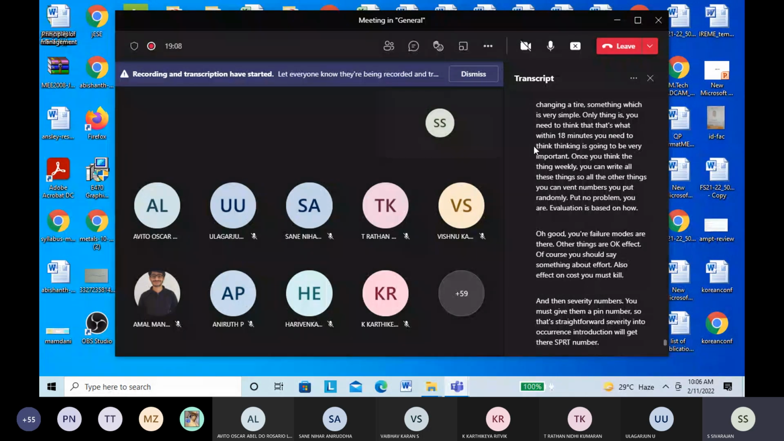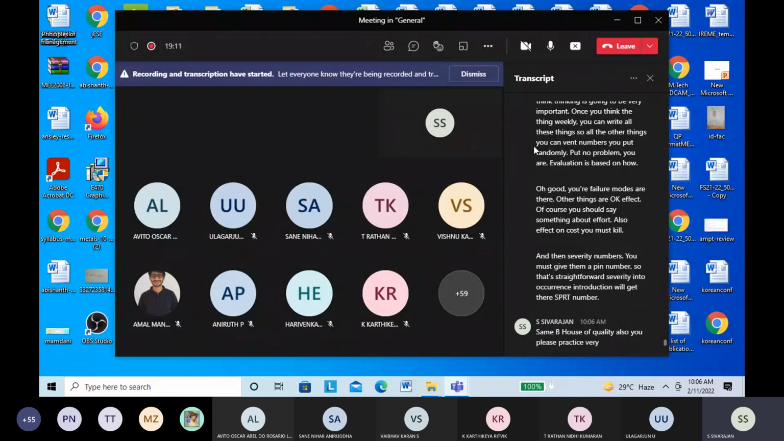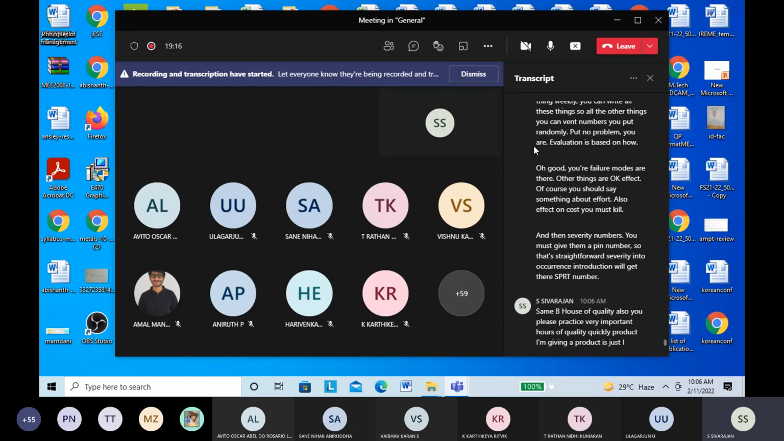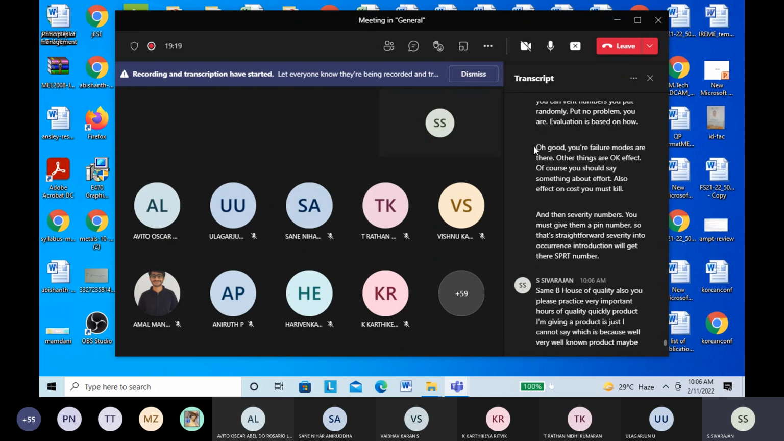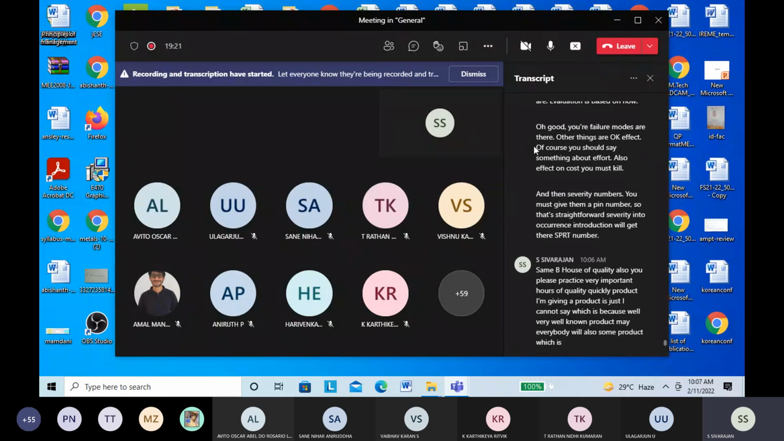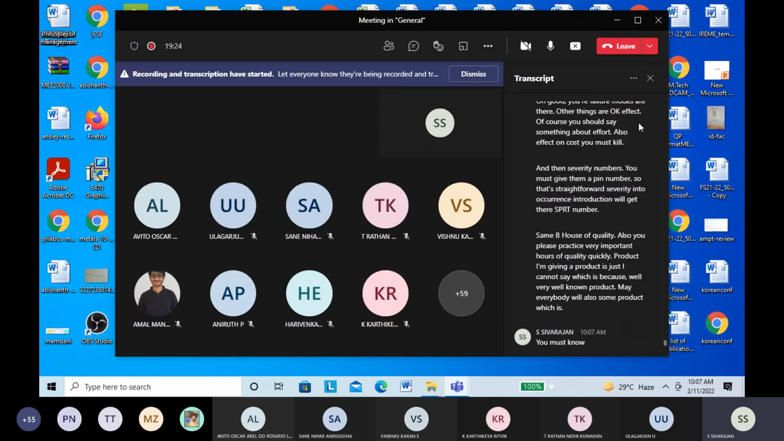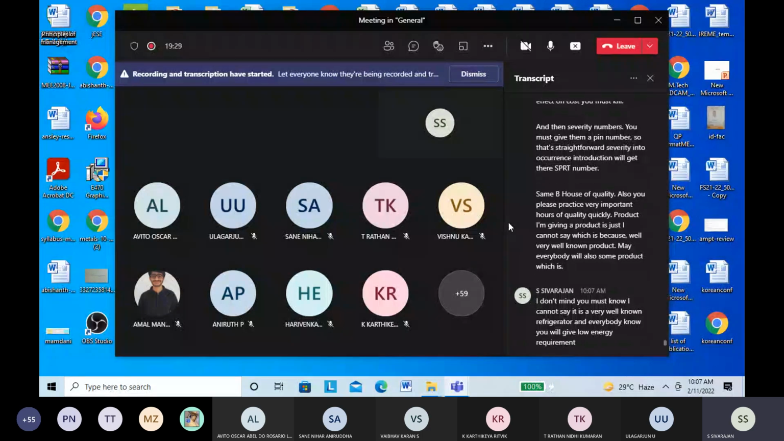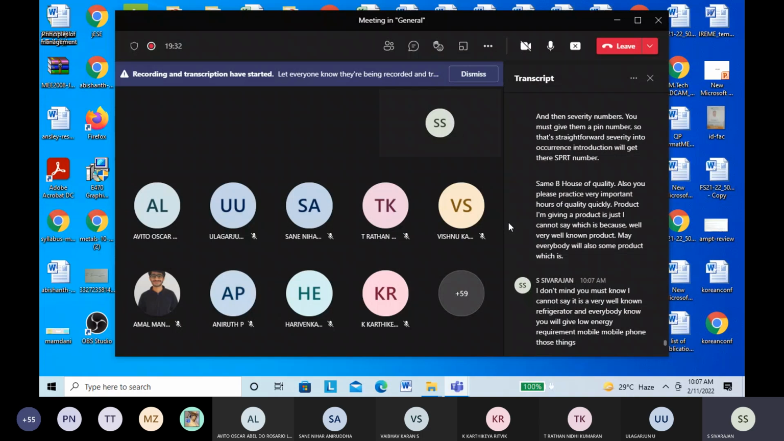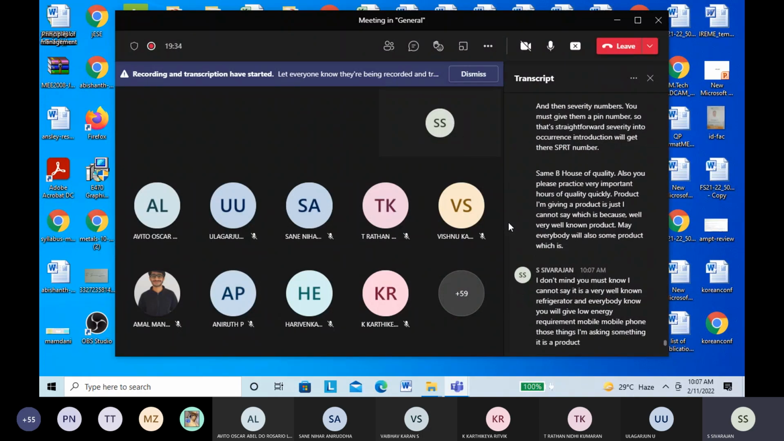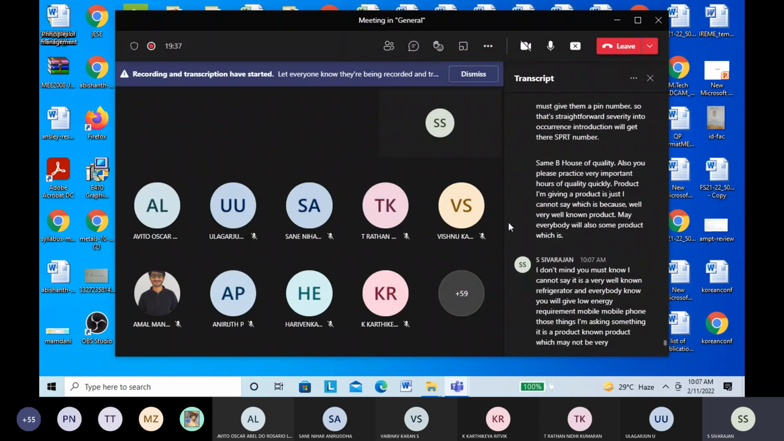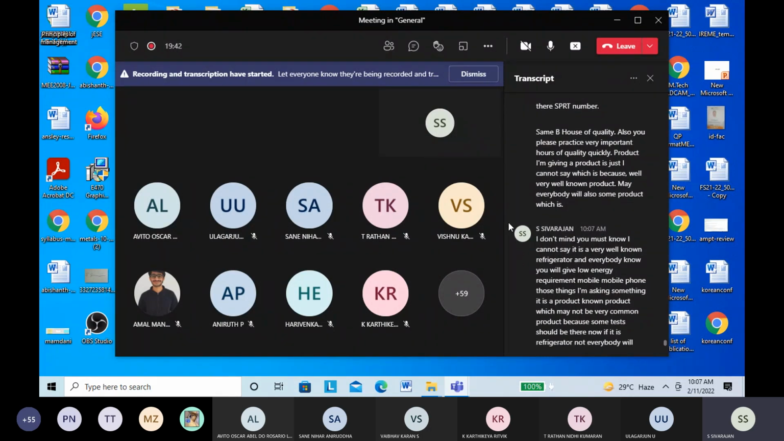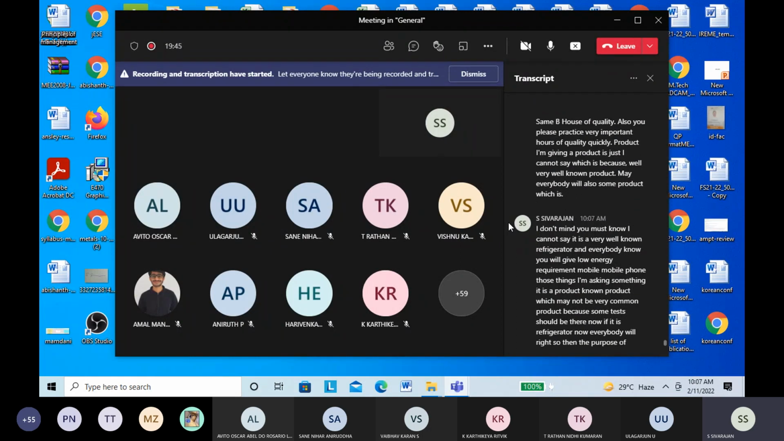Same way, house of quality also, you please practice. Very important, house of quality. I'm giving a product, I cannot say which, because if it is a very well-known product, everybody will write it. Some product which, as an engineer, you must know. If it is a refrigerator or a mobile phone, everybody will give low energy requirement and those things. I am asking for a known product, which may not be very common, because some test should be there. If it is a refrigerator, everybody will write, so the purpose of the open book examination will be defeated.